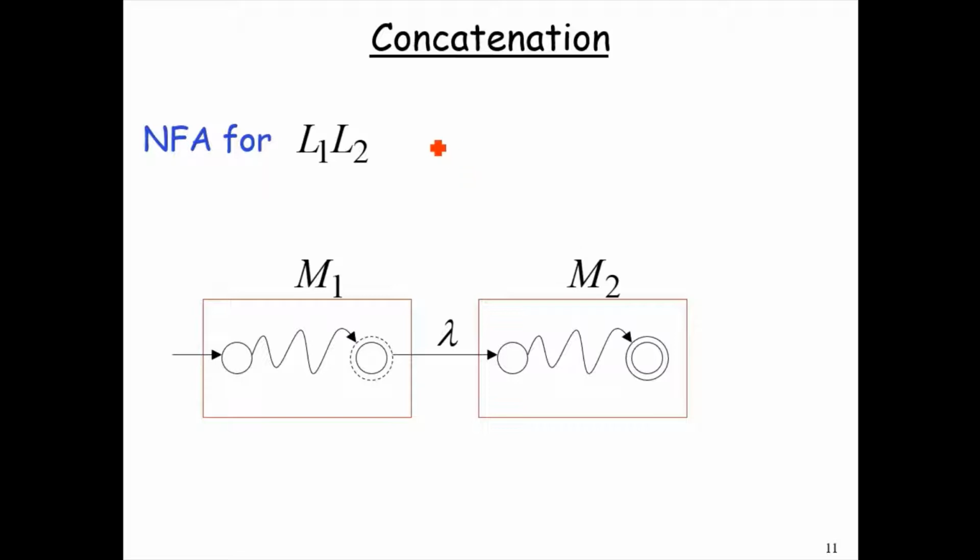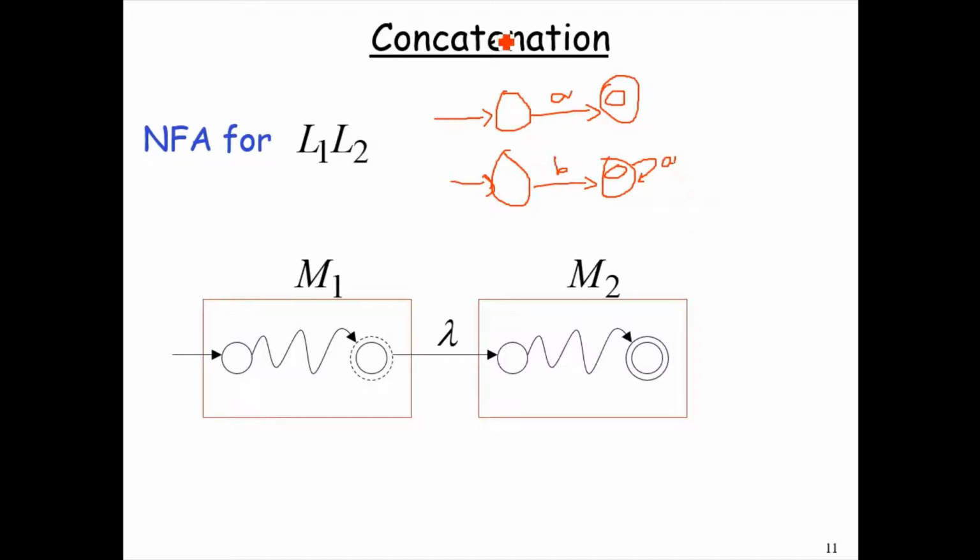Next, to prove that the concatenation of two languages also results in a regular language, we have M1 accepting language A, and we have M2 accepting language BA.